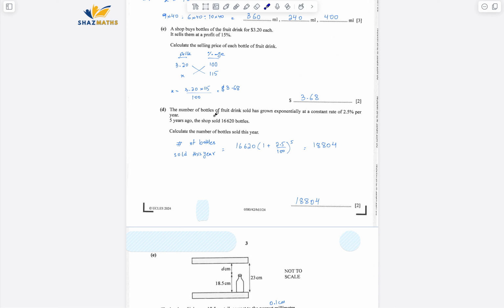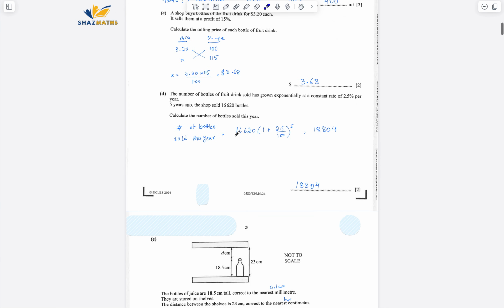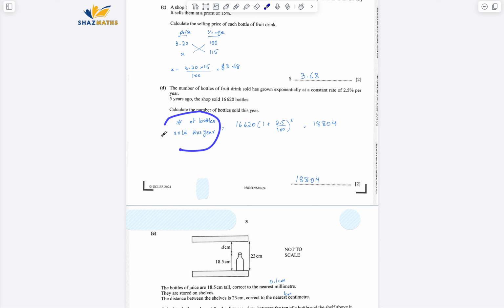The number of bottles of fruit drink sold has grown exponentially at a constant rate of 2.5% per year. 5 years ago, the shop sold this many bottles. Calculate the number of bottles sold this year. So it's growing exponentially. If you remember, there is one formula, the compound interest formula, which you can use whenever anything is increasing exponentially. So that concept I've used over here.